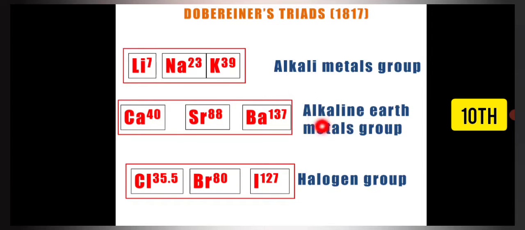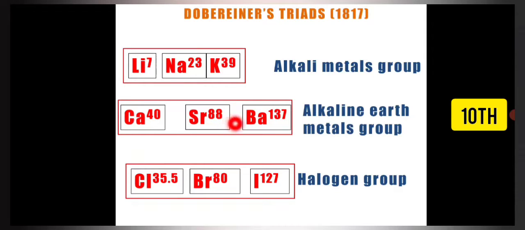Similarly, he made another group, the alkaline earth metal group. In this he took calcium, then strontium, and then barium. These three elements also had the same characteristics.